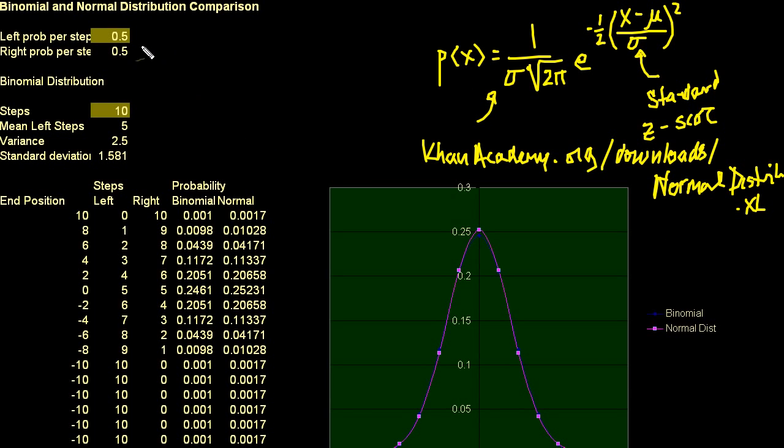So in this spreadsheet, we're doing a game where, let's say I'm on a street, and I flip a coin. I flip a completely fair coin. If I get heads, let's say this is heads, I take a step to the left. And if I get tails, I take a step to the right. So I always have a 50% chance of taking a step to the left, and a 50% chance of taking a step to the right.